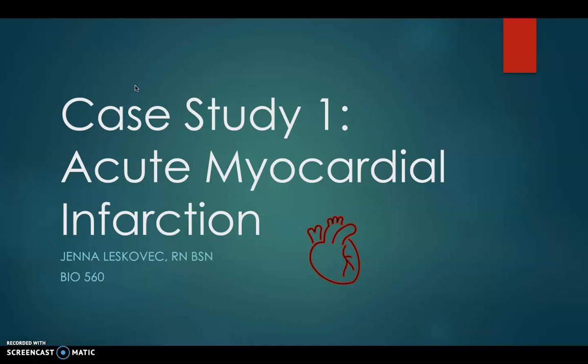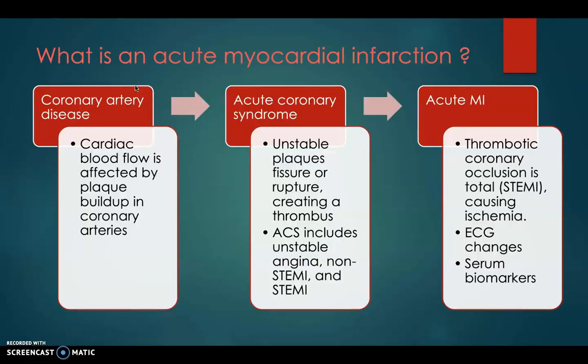I'm presenting on case study 1, acute myocardial infarction. So acute myocardial infarction originates with coronary artery disease, where cardiac blood flow is affected by plaque buildup in coronary arteries. Over time, unstable plaques may fissure or rupture, creating a thrombus.